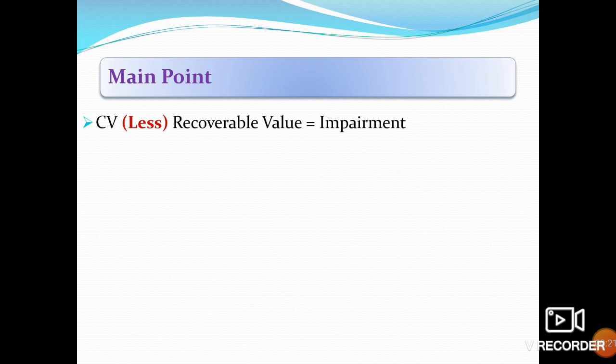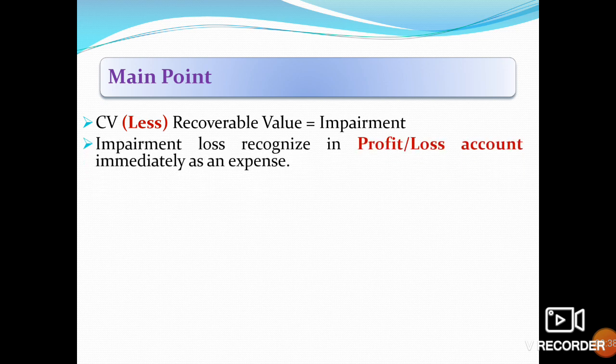Means if carrying value is higher than the recoverable amount, it will reduce the value of the balance sheet on the asset side, and also reduce the profitability in the profit and loss account. Impairment loss is recognized in the profit and loss account immediately as an expense.